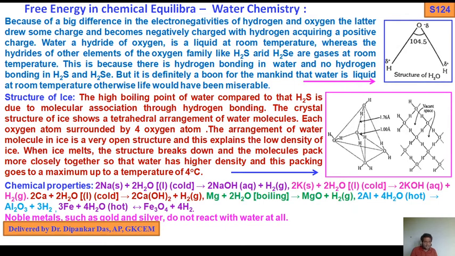Huge electronegativity difference. So now, water, the hydride of oxygen, is liquid at room temperature, whereas the hydrides of other elements of the oxygen family, like H2S and H2Se, are gases at room temperature. This is because there is hydrogen bonding, which I have already discussed in the hydrogen bonding video lecture, and there is no hydrogen bonding in H2S and H2Se, because we know hydrogen bonds can form only with oxygen, fluorine and nitrogen.